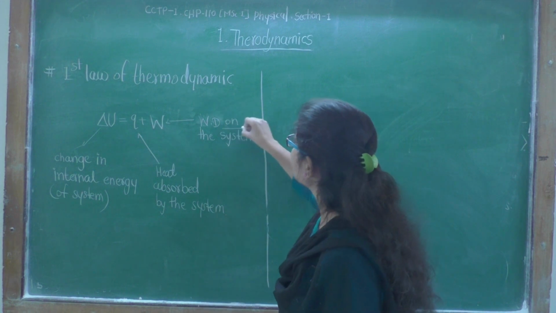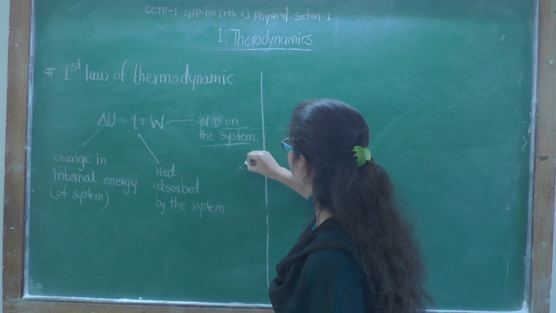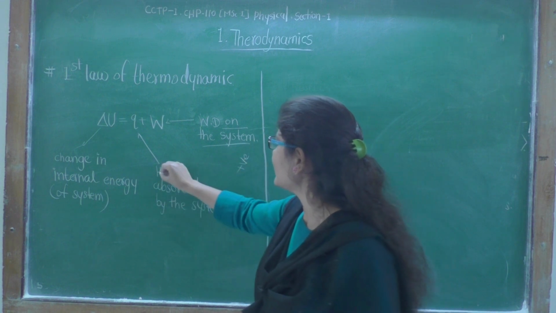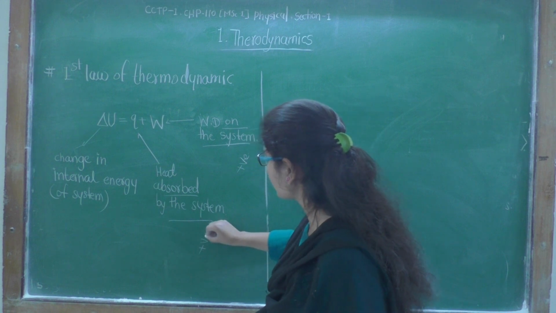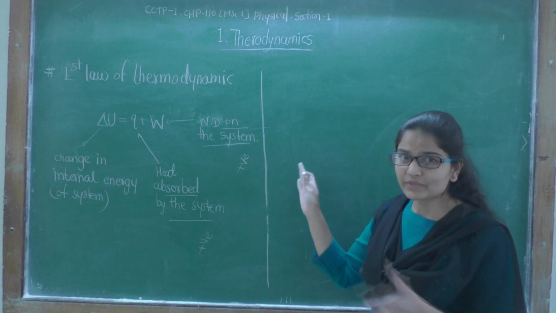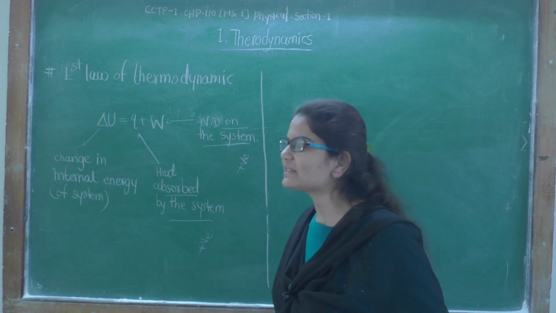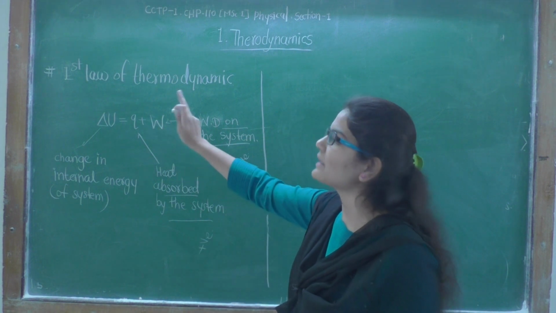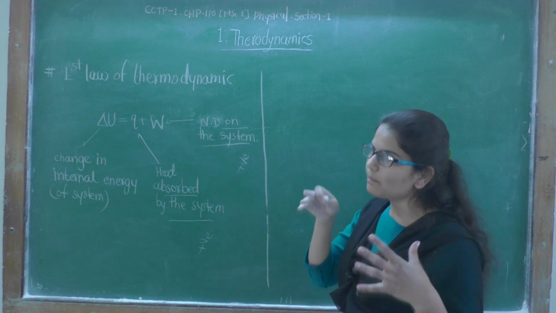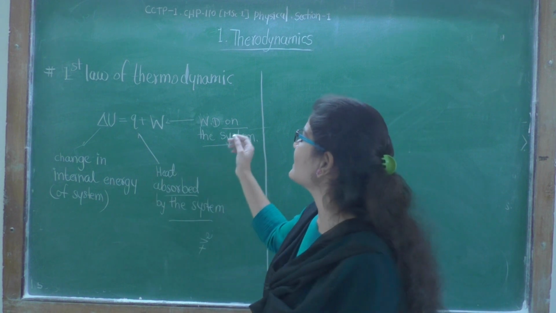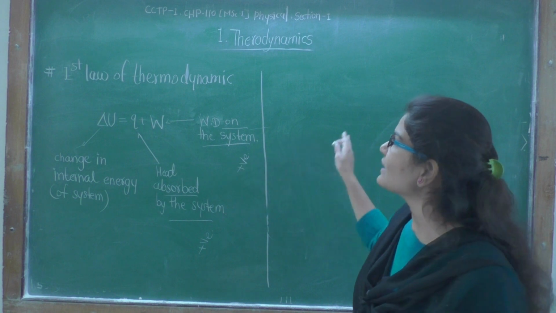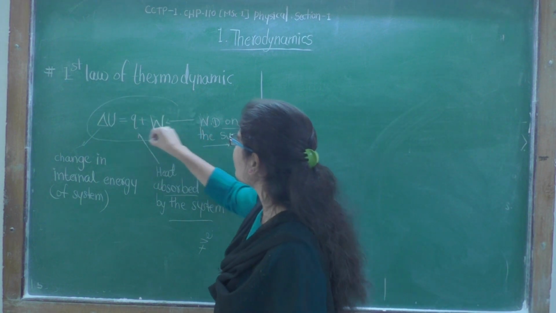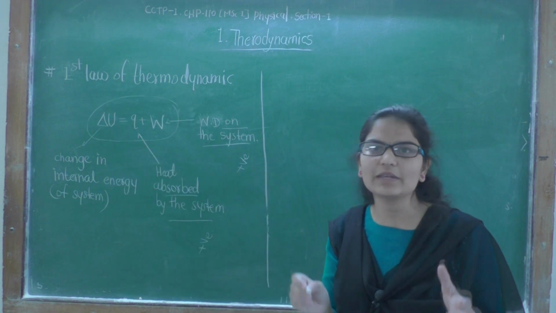Heat absorbed by the system is positive. But if heat is evolved by the system, then the value of Q will be negative. While if work is done by the system on the surroundings, then the value of W will be negative. We are considering everything with respect to the system only.